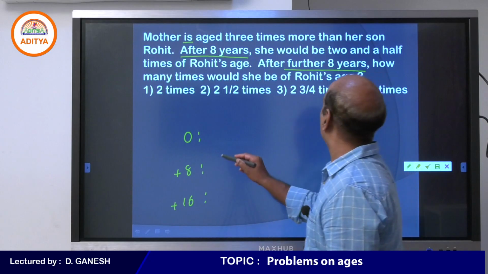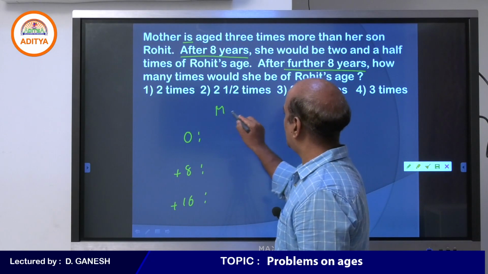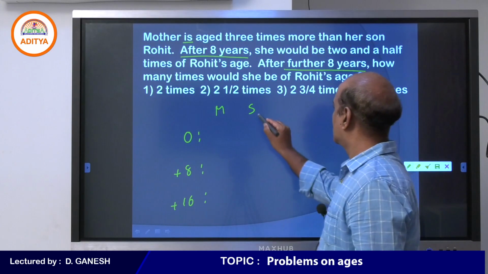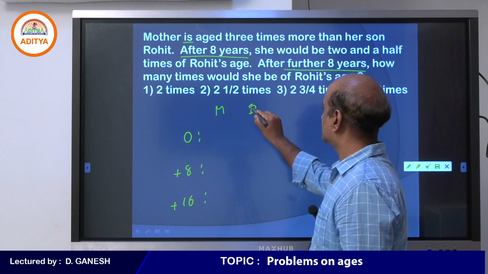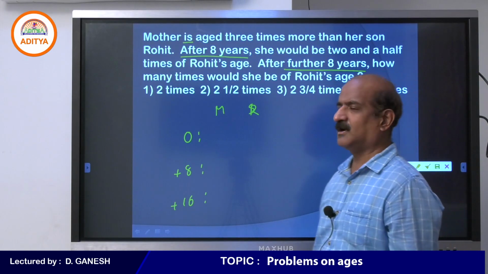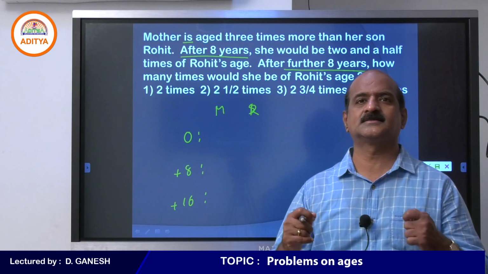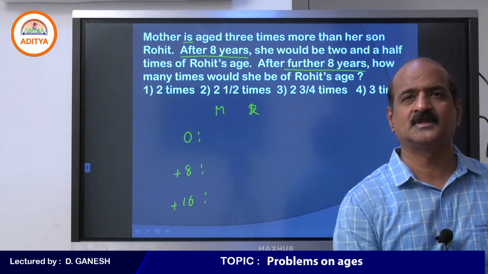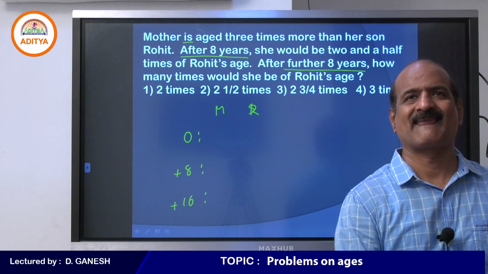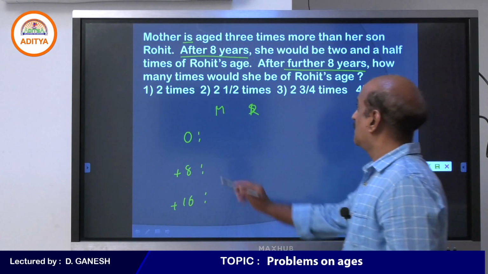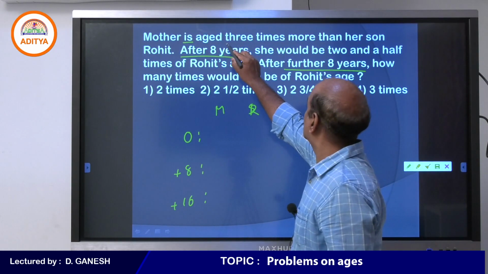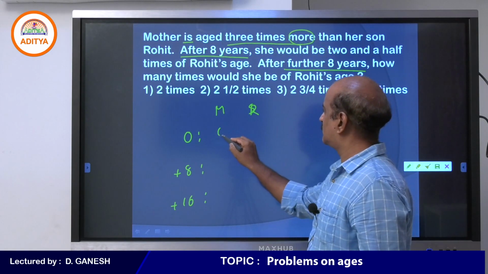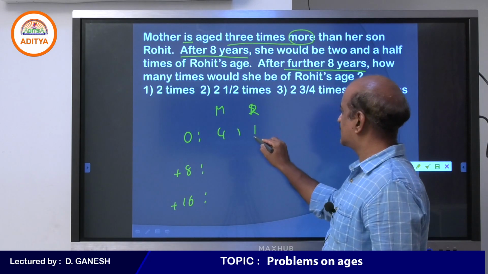Ready? Mother and son. Students, may I know what is the present ratio of mother and Rohit? Of course, the son is nothing but Rohit. Please respond to my question. What is the present ratio of mother and Rohit? Come on, students. Mother is aged 3 times more. It is not 3 times, but it is 3 times more.